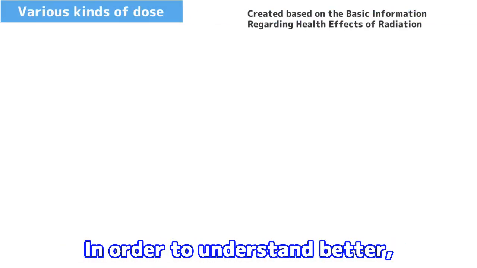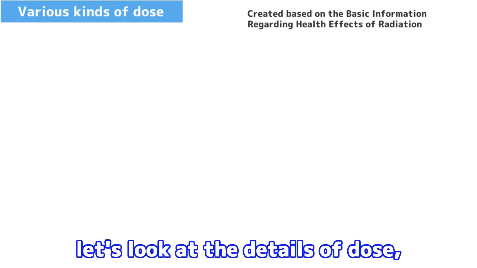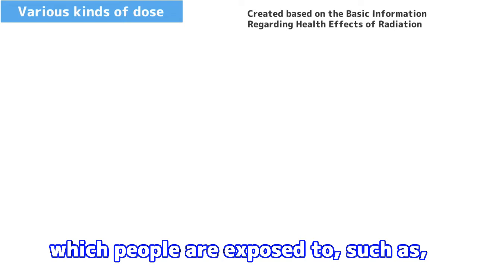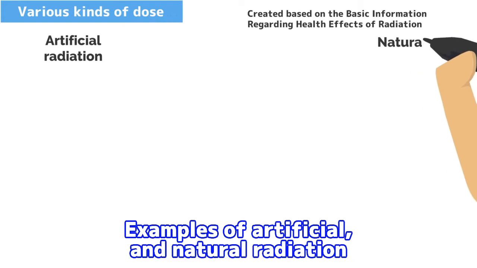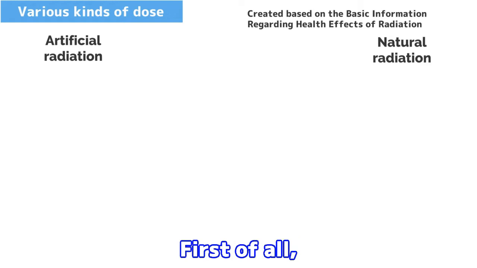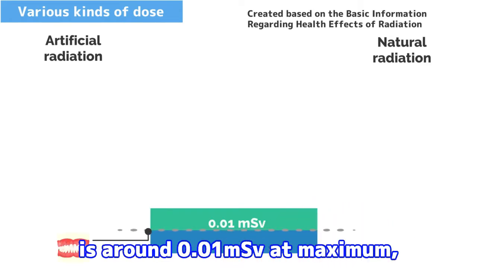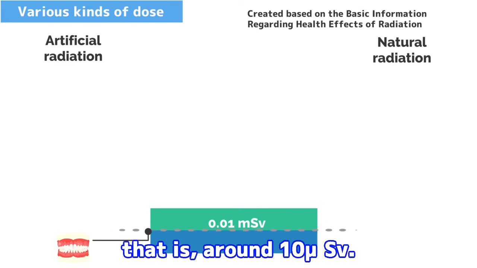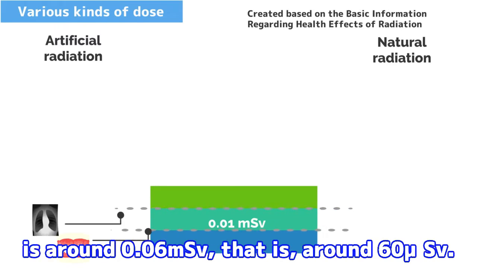In order to understand better the magnitude of 100 millisievert, let's look at the details of dose which people are exposed to, such as through medical exposure or in our daily life. Examples of artificial and natural radiation will be elaborated individually. First of all, dose derived from dental radiography is around 0.01 millisievert at maximum, that is, around 10 microsievert. And dose derived from chest radiography is around 0.06 millisievert, that is, around 60 microsievert.